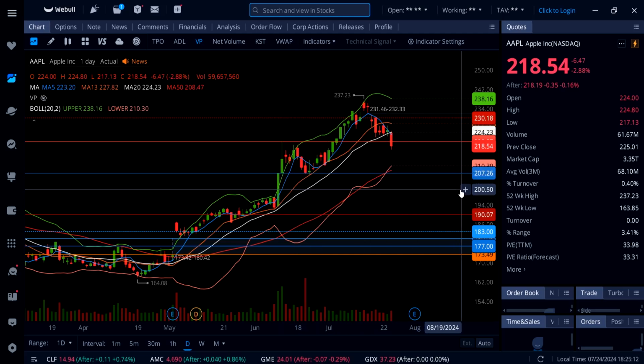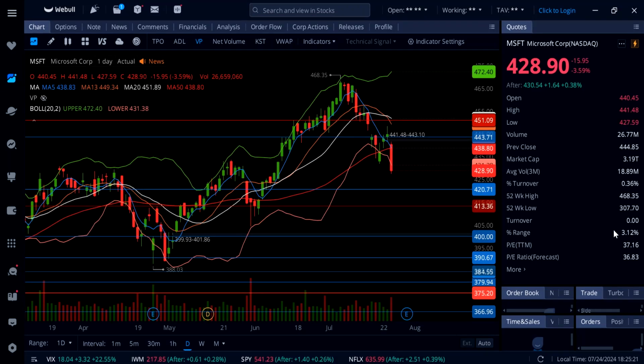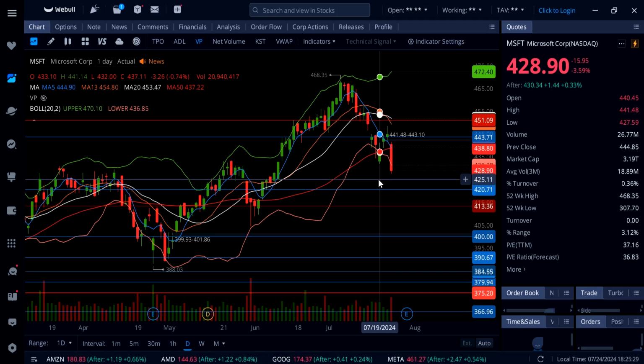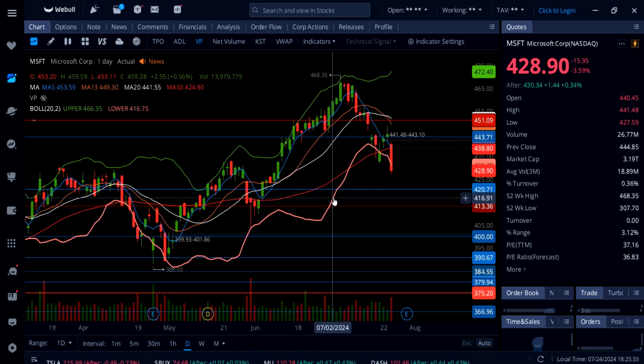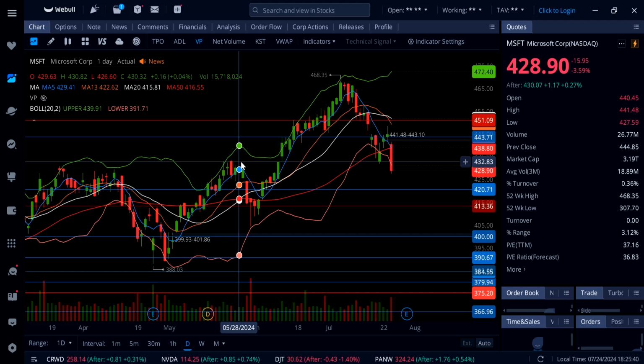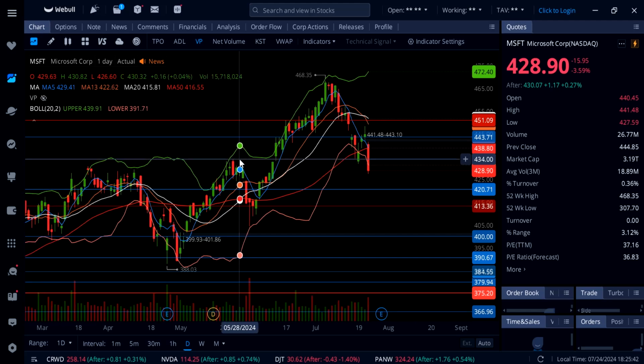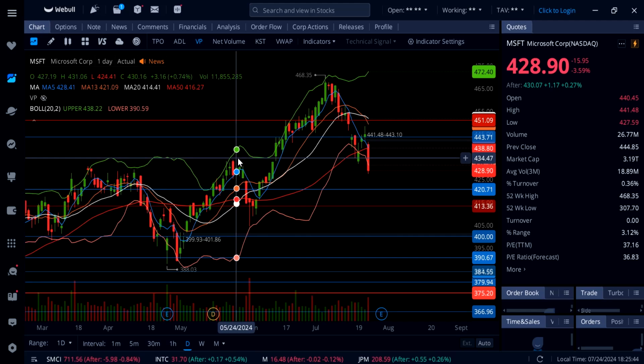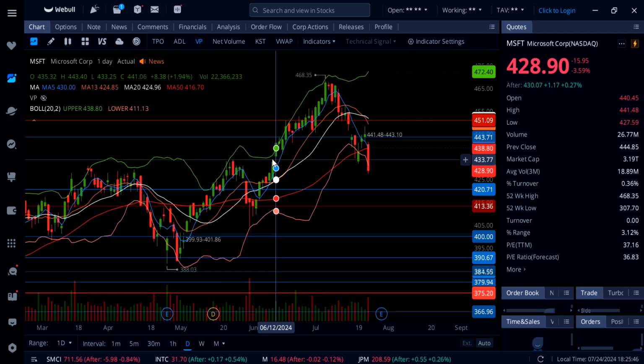On Microsoft, down 3.59%, so a massive dump here on Microsoft. I mean, when was the last time you saw something like this? It's down near 4%, $16 gone, trading under the lower Bollinger Band, which is sitting at 431. So here on Microsoft, we definitely did not hold this breakout as a support at 433, and now that's going to be a strong resistance to the upside to watch.